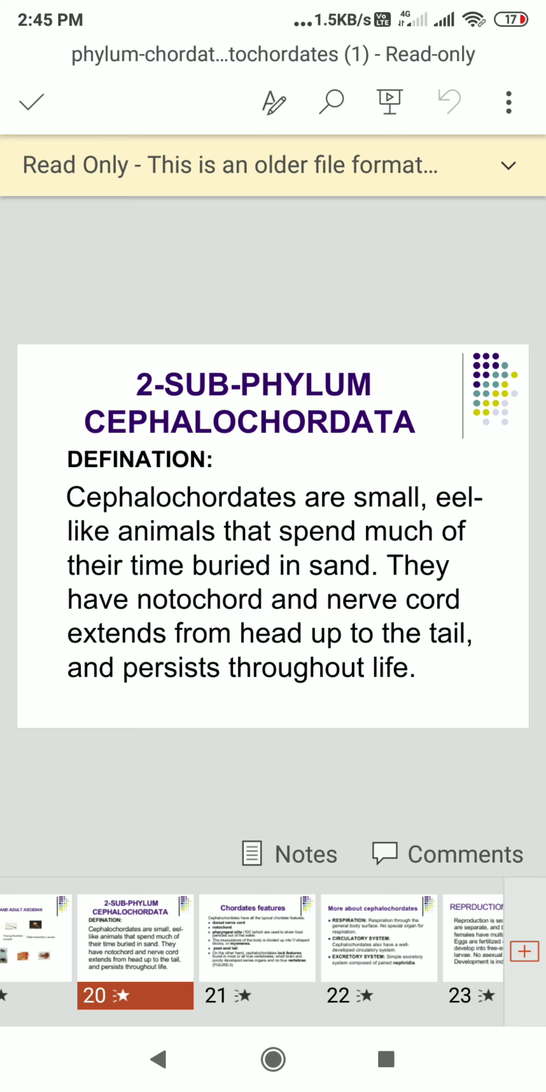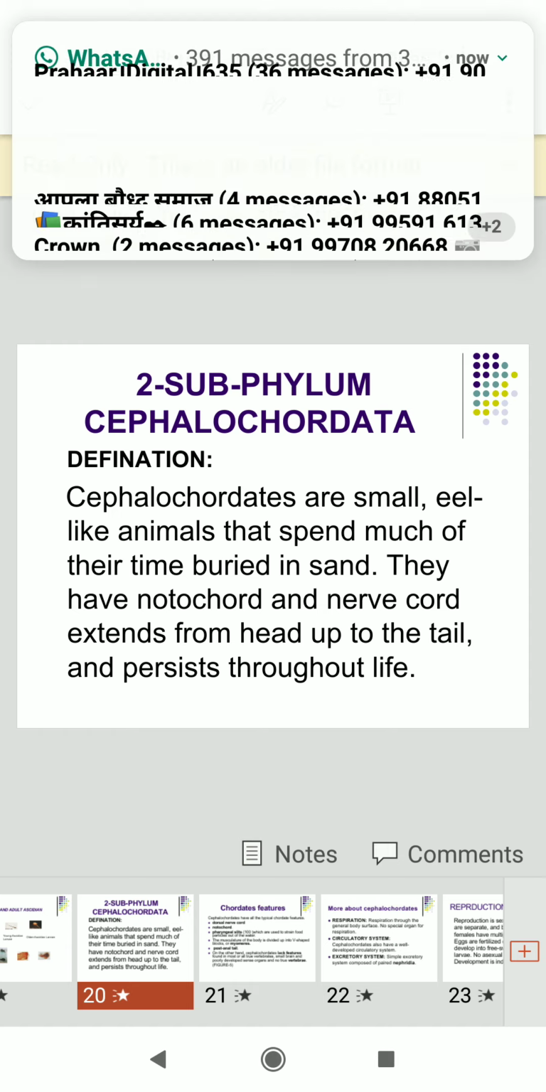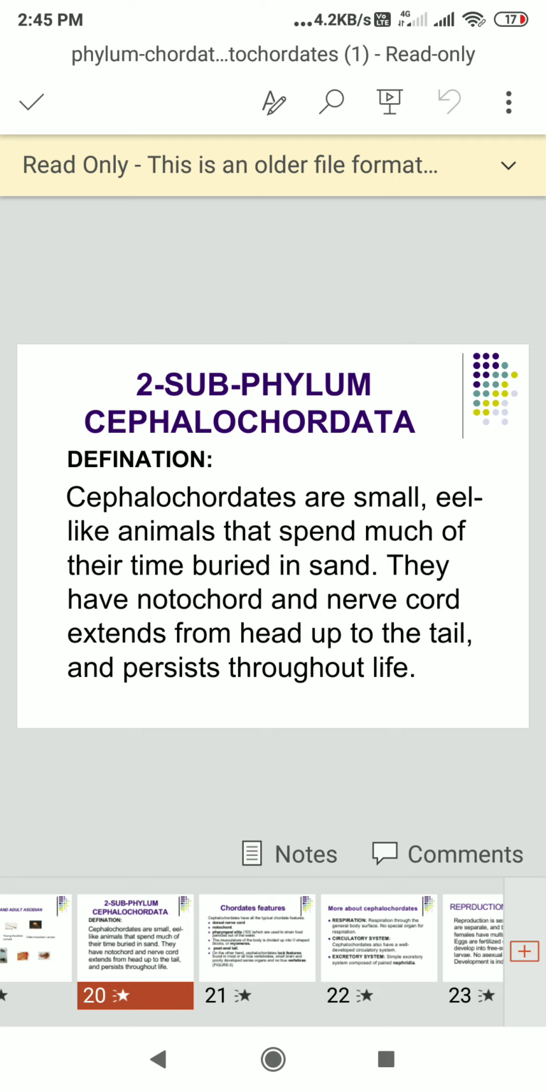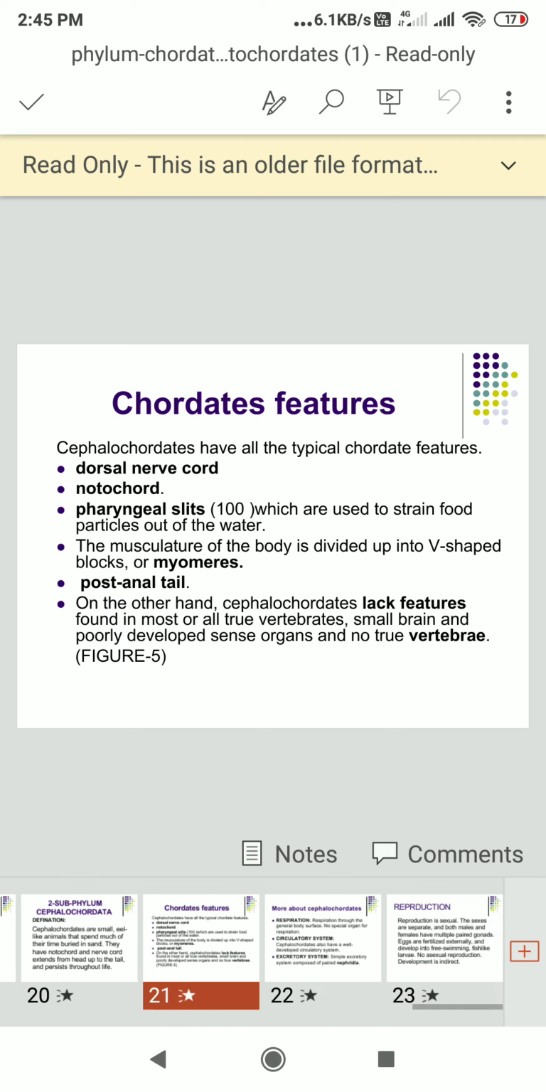Now the subphylum Cephalochordata: small eel-like animals that spend much of their time buried in sand. They have a notochord and nerve cord that extend from head to tail and persist throughout life. Chordate features: dorsal nerve cord, notochord and pharyngeal gills all present, myomeres, post-anal tail, and so on.